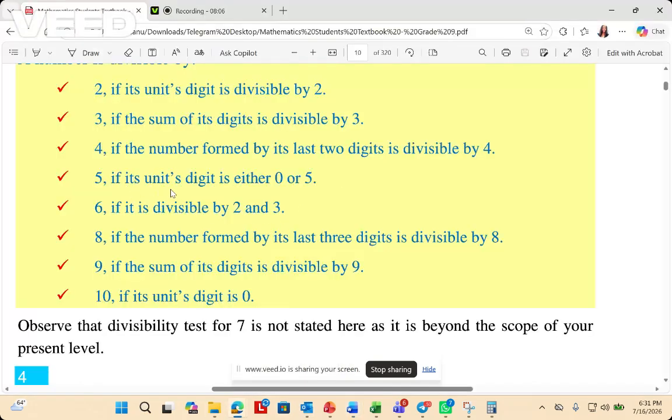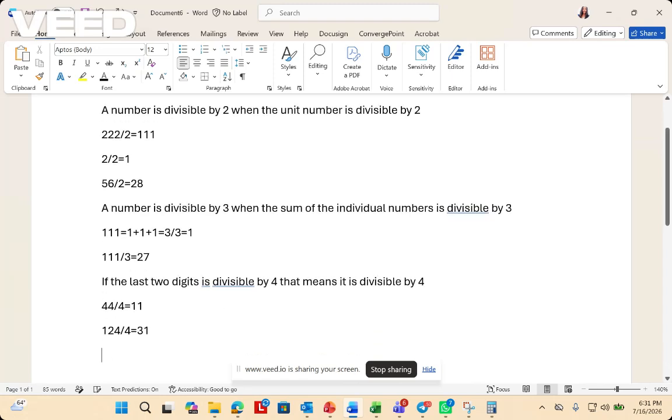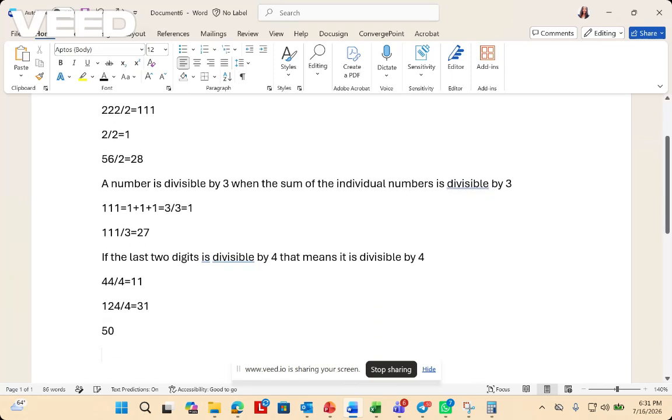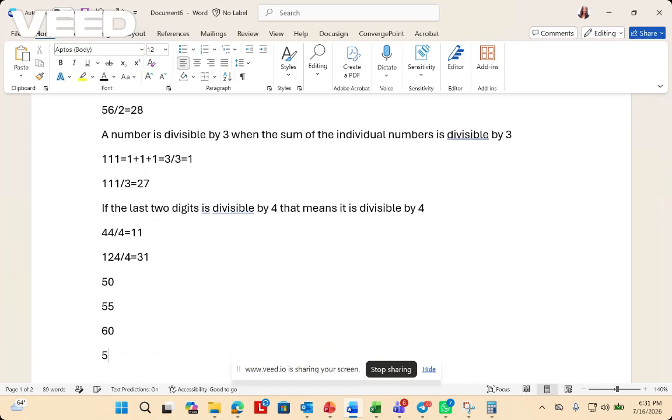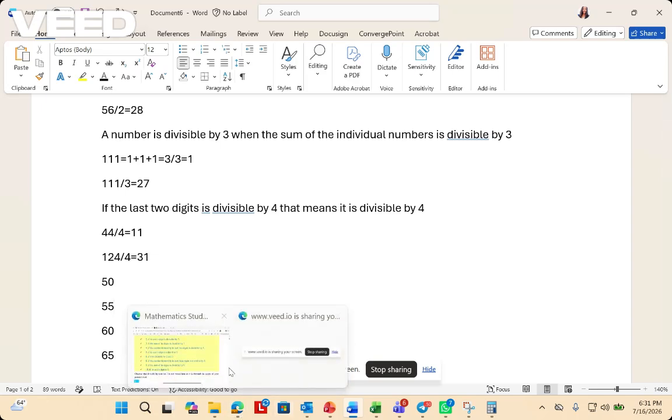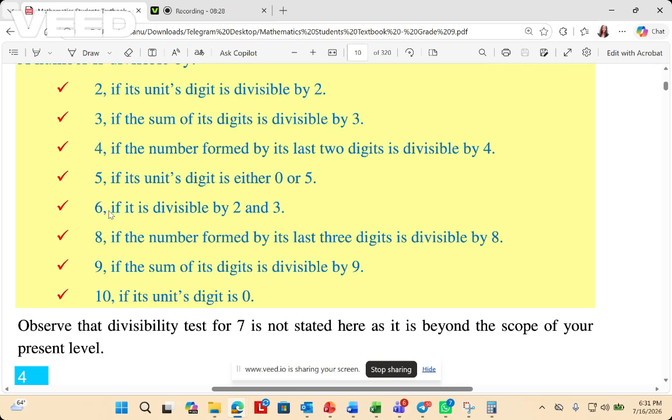When we go to 5, if the unit digit is either 0 or 5, for example 50, 55, 60, 65, then it is divisible by 5. For 6, if it's divisible by both 2 and 3, it's 'and', not 'or'. If the number is divisible by both 2 and 3, then it is divisible by 6, because 6 is the multiplication of 2 and 3.